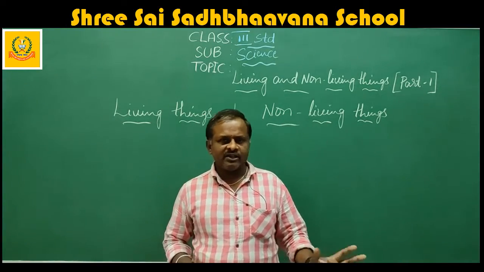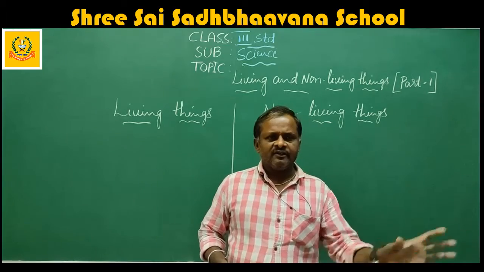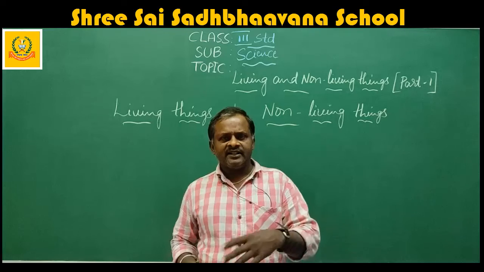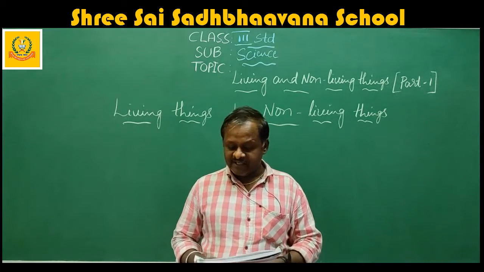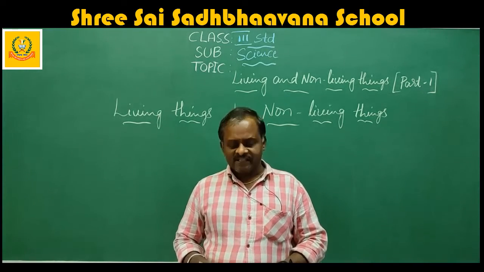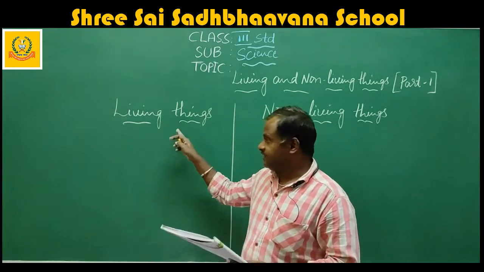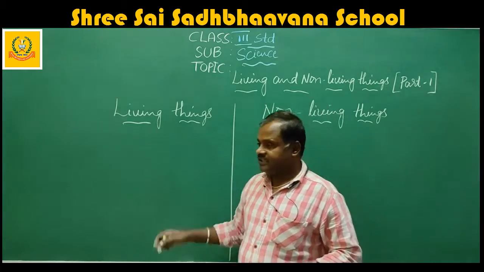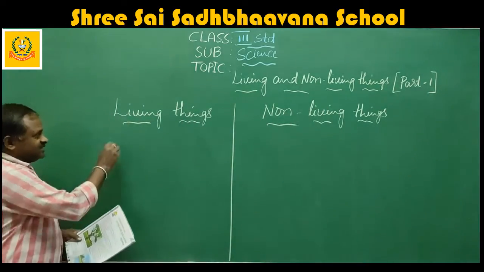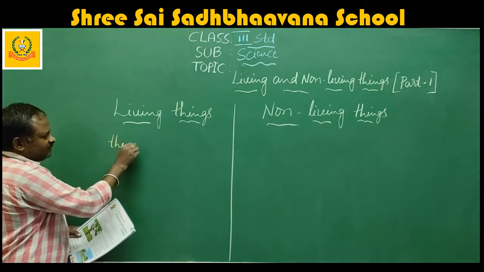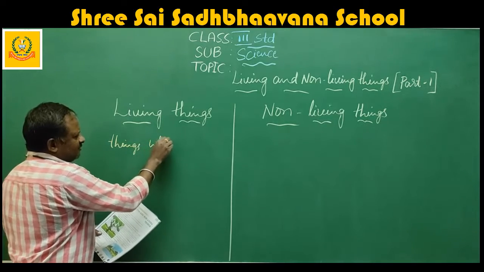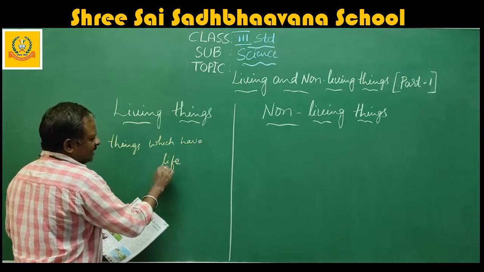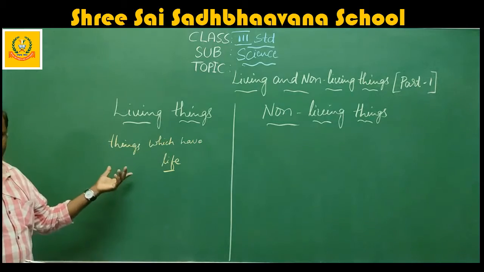See, some dog, nobody can push it or send it, but it will move here and there. In search of what purpose? In search of food and shelter. Such creatures are called living things. Then what are living things? Living things means the things which have life. Things which have life are called living things.